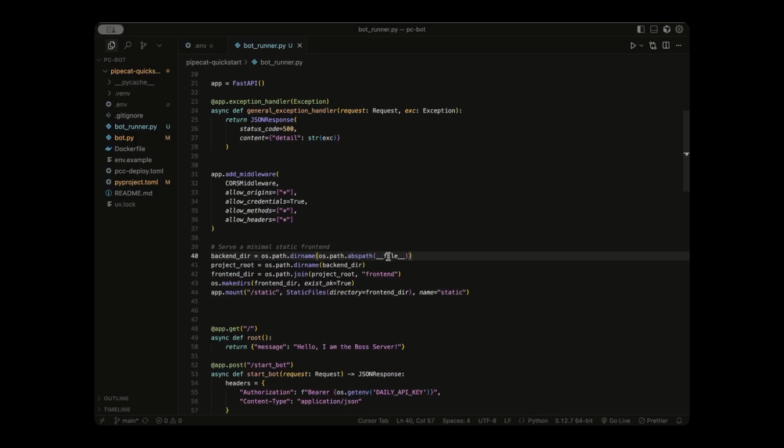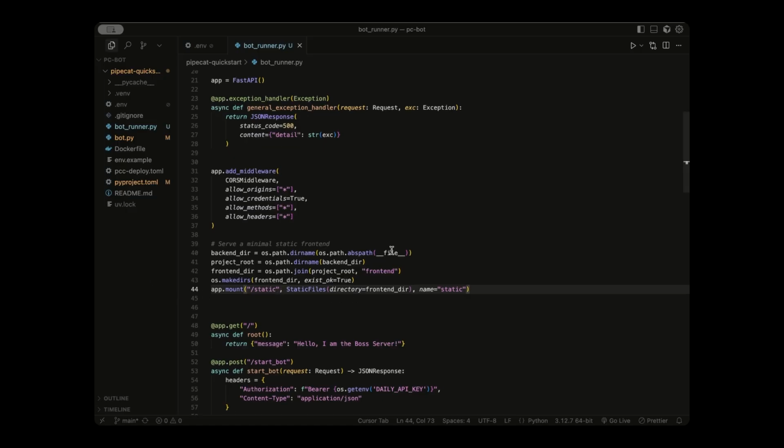Like so. So what this does right here is it tells our browser that our backend directory is just the directory of the file that we are in. So that's this bot_runner.py file. And then it makes a new frontend directory in our project root if it doesn't already exist. And then what this mount line does is any files in that frontend directory, it'll attach to this static URL. So if we had a file in this frontend directory called image.png, to see it in the browser, we would go to our localhost /static/image.png.